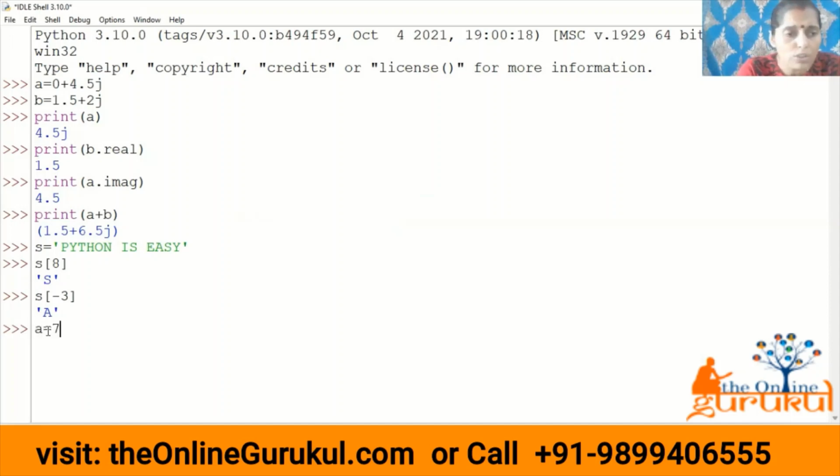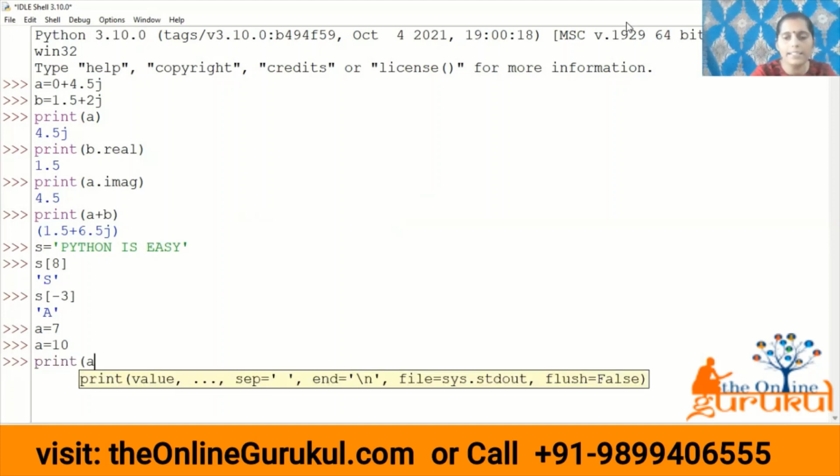What would be the output of this one? Any guesses? Let us suppose I am writing a is equals to 7, and the second time I again wrote a is equals to 10. What would be the output if I write print a?